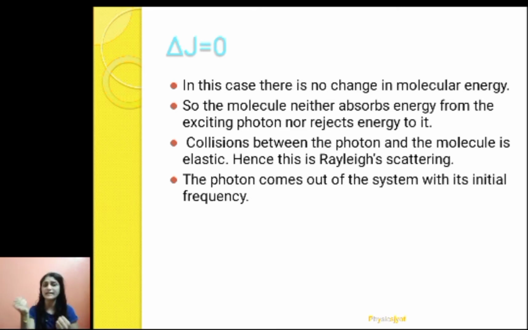Neither is the photon giving energy to the molecule nor is it absorbing energy from the molecule. That is the meaning of delta J equals 0. So the collision between photon and molecule is elastic. Elastic collision is when there is no energy change, and this type of scattering of a photon and molecule is called Rayleigh scattering, and this photon comes out of the system with its initial frequency. So whatever photon gets scattered here will have frequency equal to the initial frequency, and this will give rise to the unmodified line or parent line or unperturbed line in the Raman spectra.